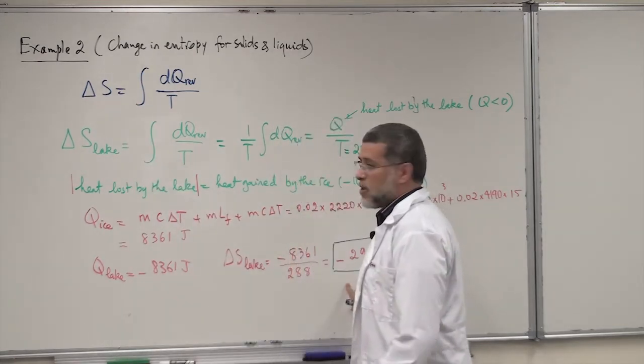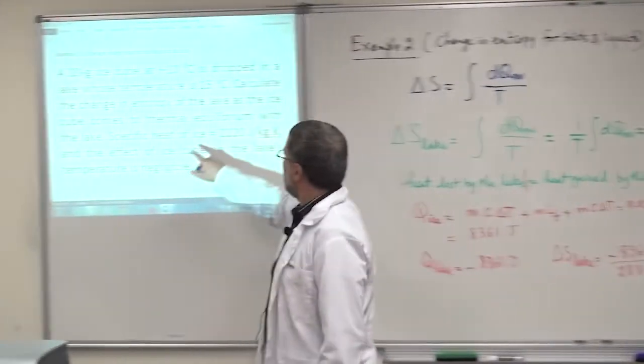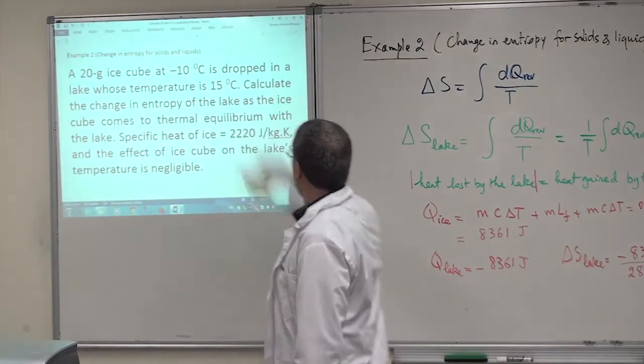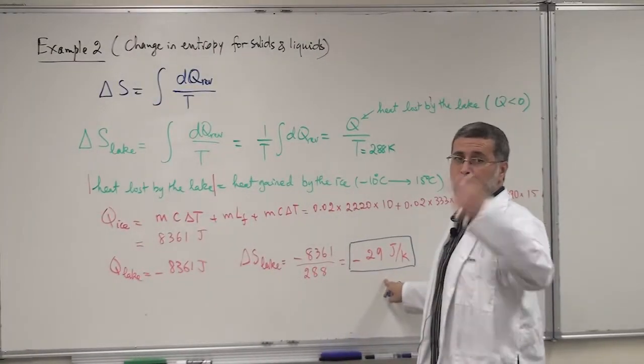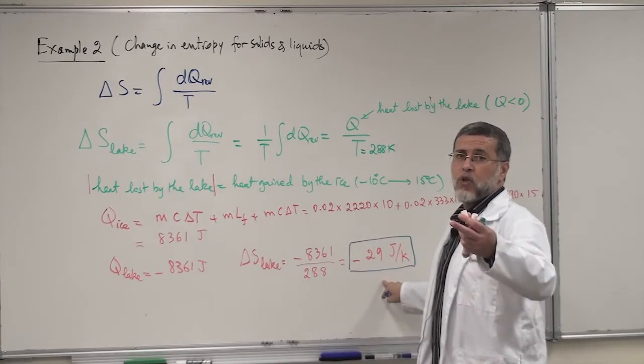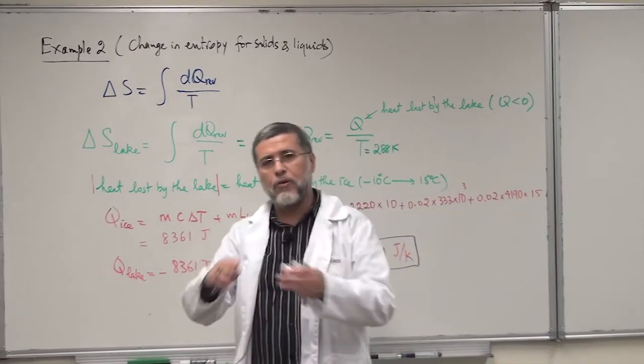Okay, so the problem is complete now. He's asking about the change in entropy of the lake. So delta S of the lake is given here. Now let's go one step further and calculate the change in entropy of the ice, and then ask about the change of the entropy of the system.